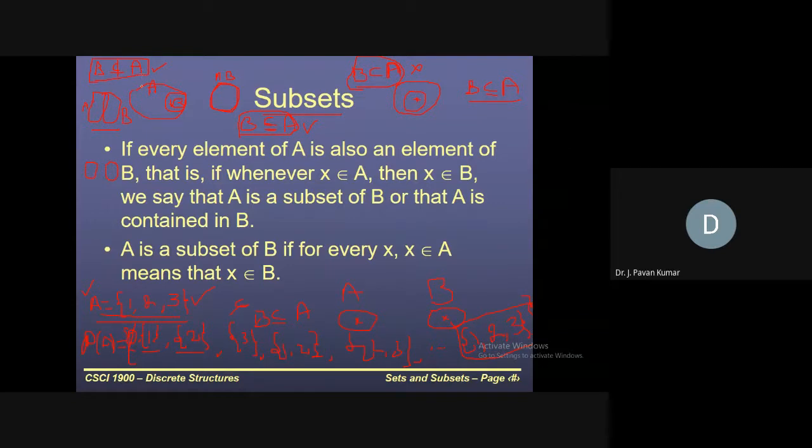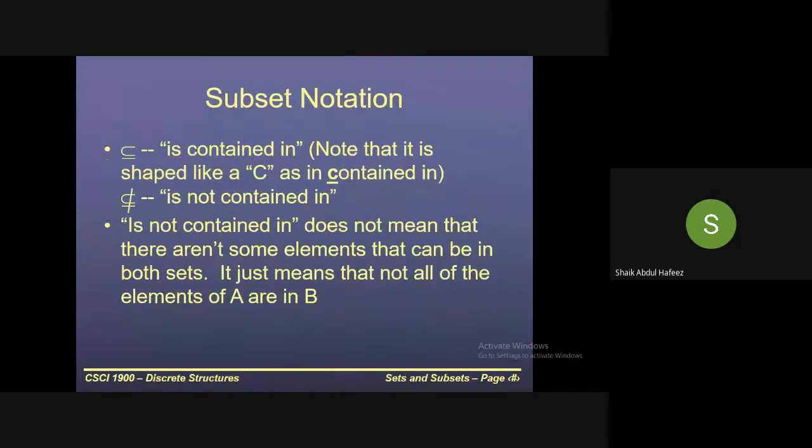Got my point? Yes, sir. This denotes subset or equal to, and this will denote not subset or equal to. And as we have seen, just this subset, what will it indicate? Proper subset. What is meant by proper subset?